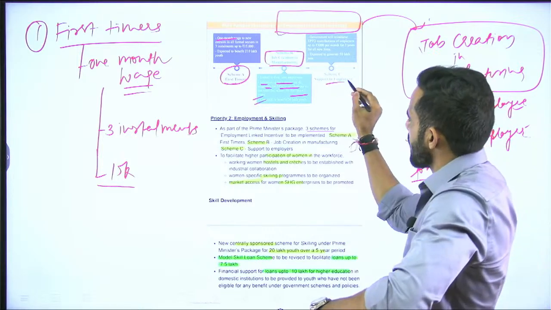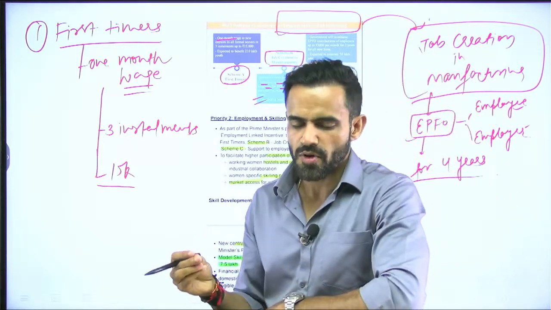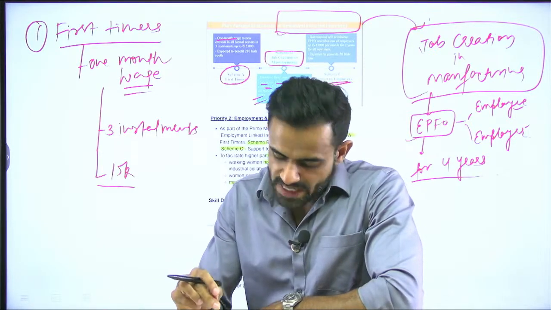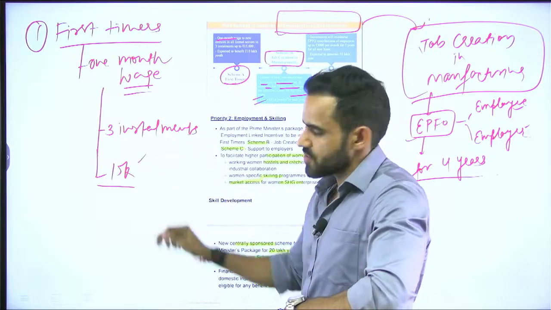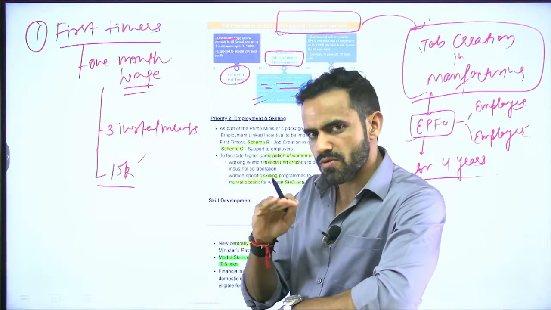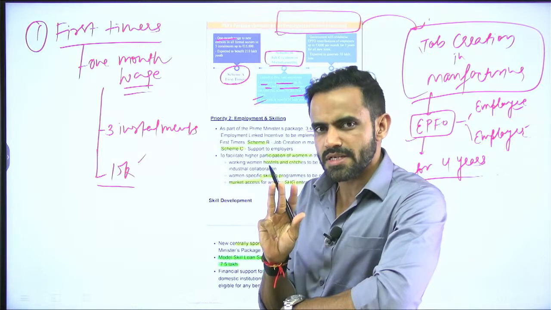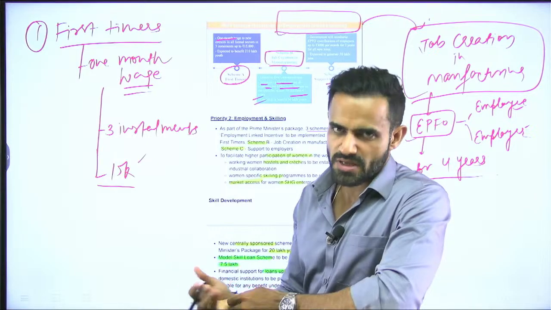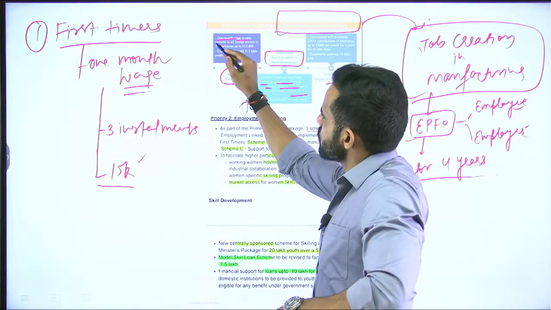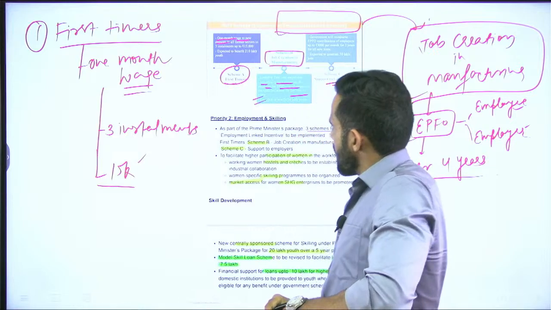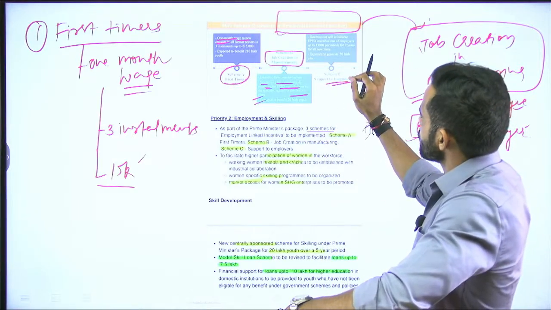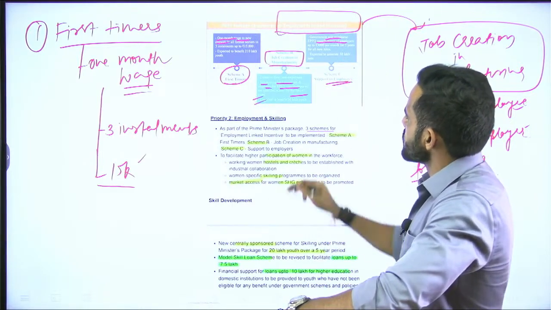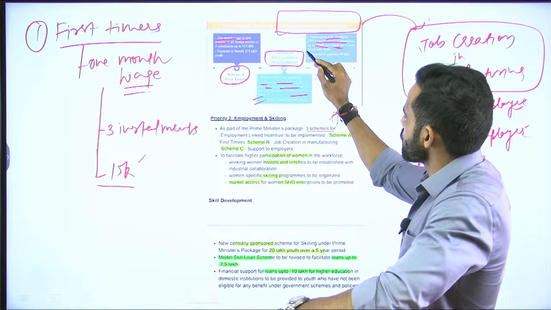Third scheme is related to employers, that means the job creators or employment opportunity creators. Monthly wage installment, see basically it simply means total 15,000 rupees, up to 15,000 maximum amount will be given, and it will be given in 3 installments for the first person, that means someone who has entered the job market for the first time, someone who is totally new. Okay. Now coming to the third part, government will reimburse, basically means give back, the contribution of employers up to 3,000 rupees per month for 2 years for all new hires.